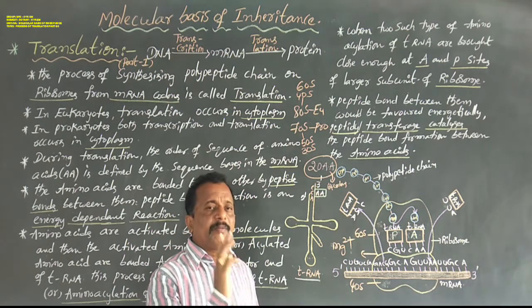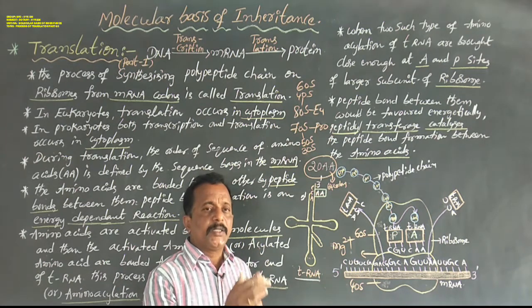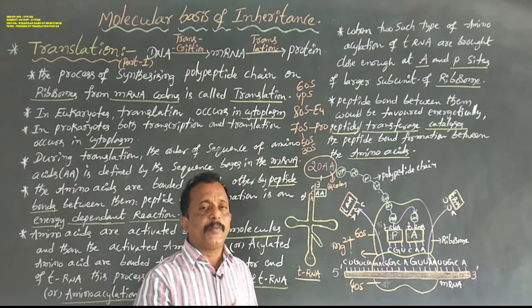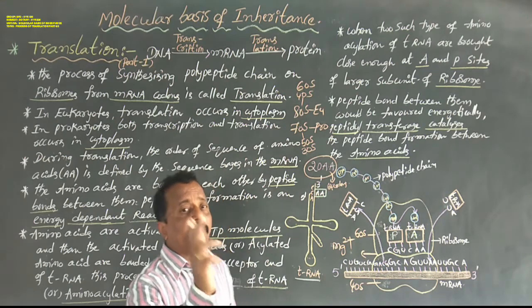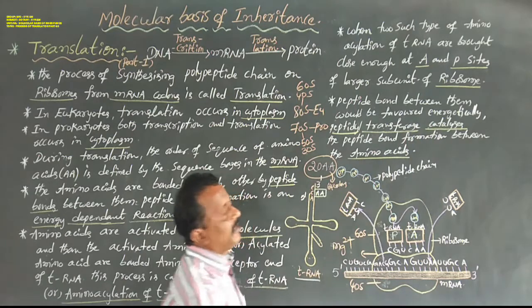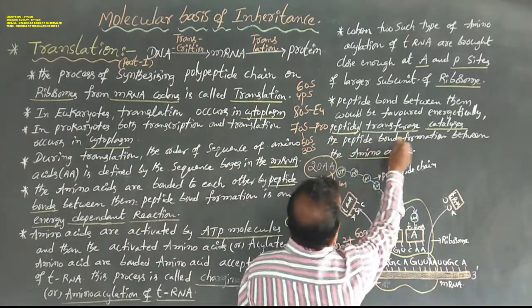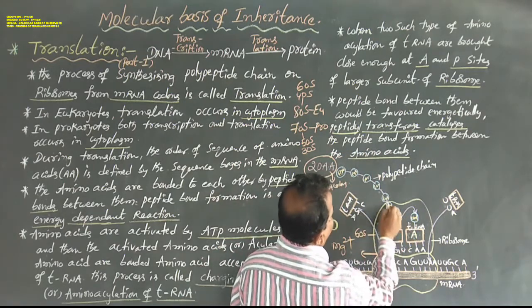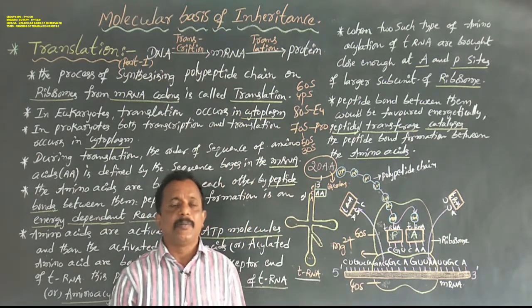Peptide bond between two amino acids: the carboxyl group of the first amino acid and the amino group of the second amino acid make one peptide bond with the help of an enzyme known as peptide transferase. So two amino acids make one peptide bond.